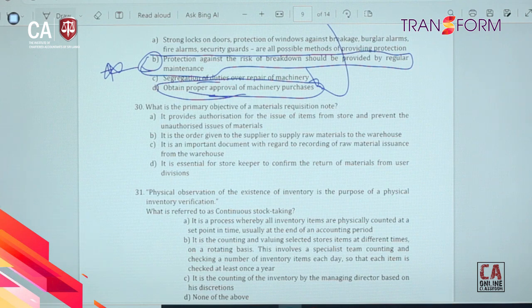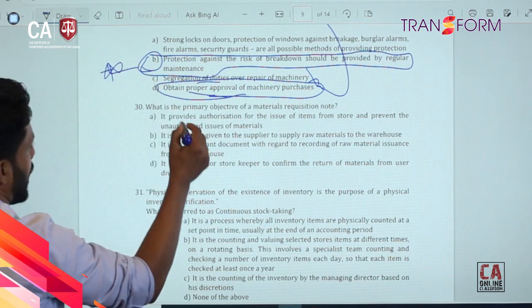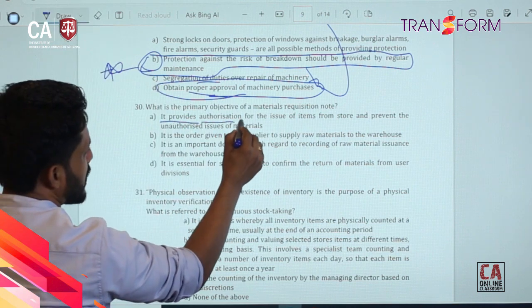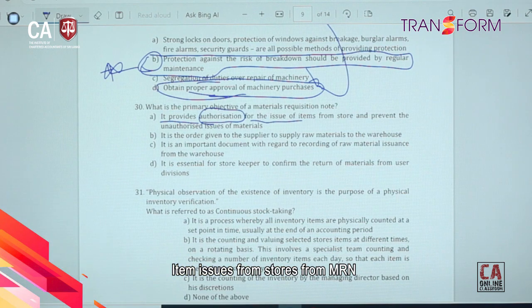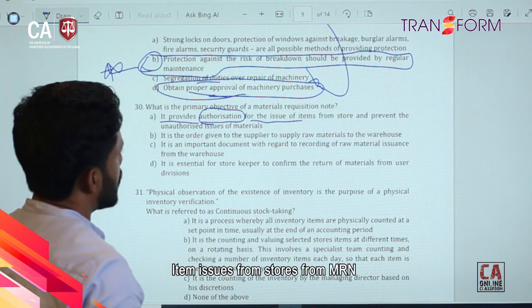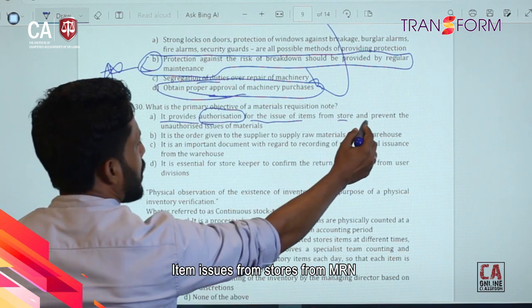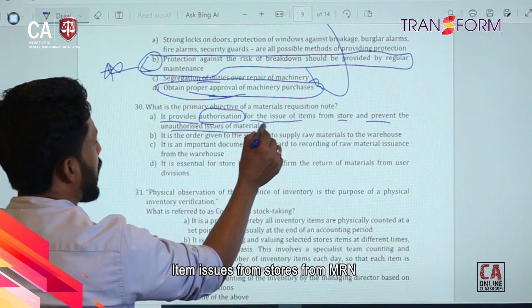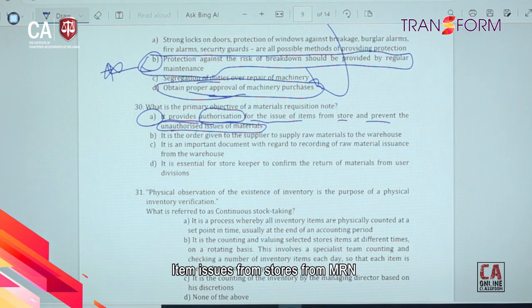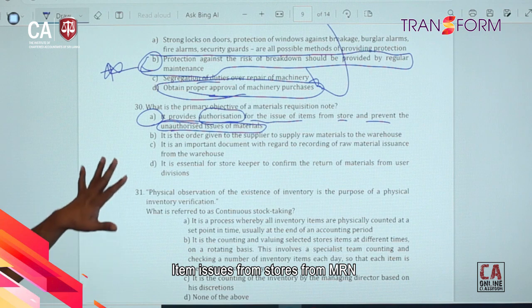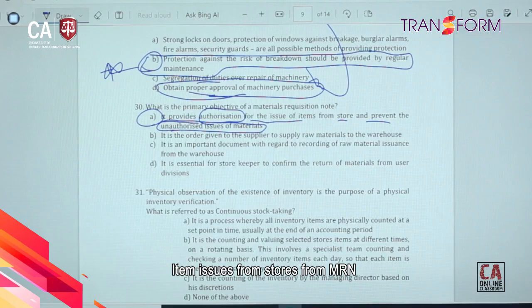So basically the appropriate answer is to provide the authorization for issuance of items from the store and prevent the unauthorized issuance of materials. For this purpose we are using the material requisition note basically, right? So then we have discussed each and every item, we have covered 30 questions now.